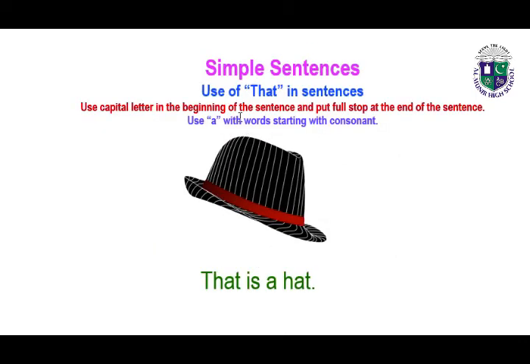And when we use that in a sentence with words which start with a consonant, we use a with the consonant words. Okay, so write the sentence using that. That is a hat. And don't forget to follow the rules which we read before. The first letter should be written in capital, and we should put a full stop at the end of the sentence.